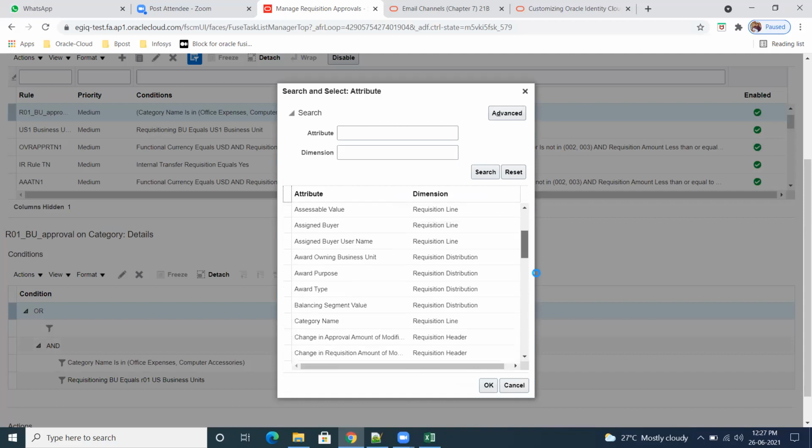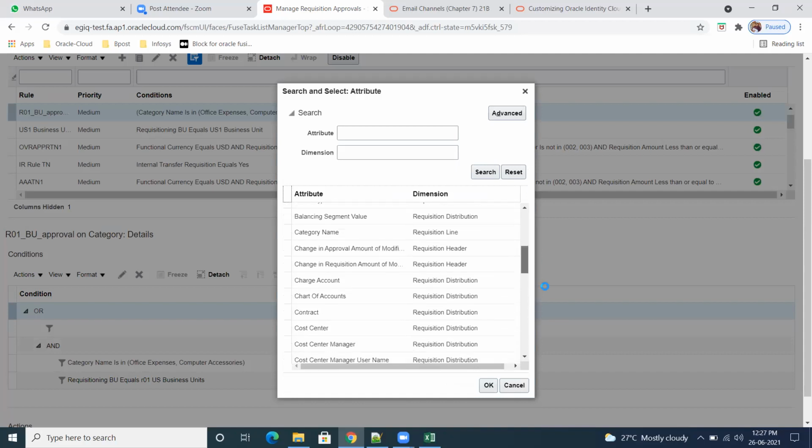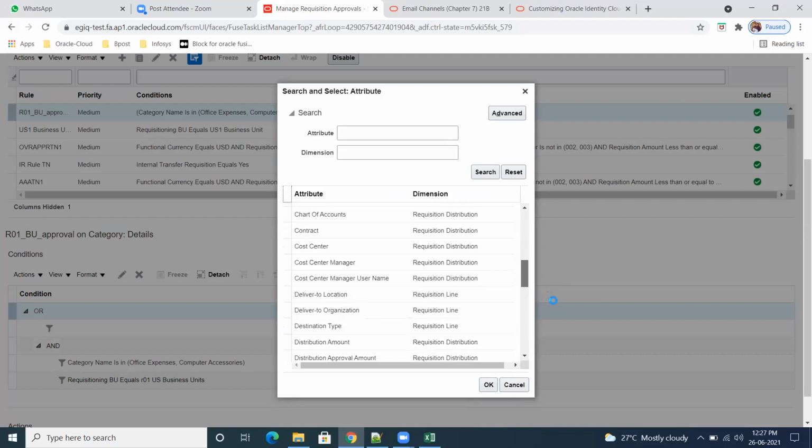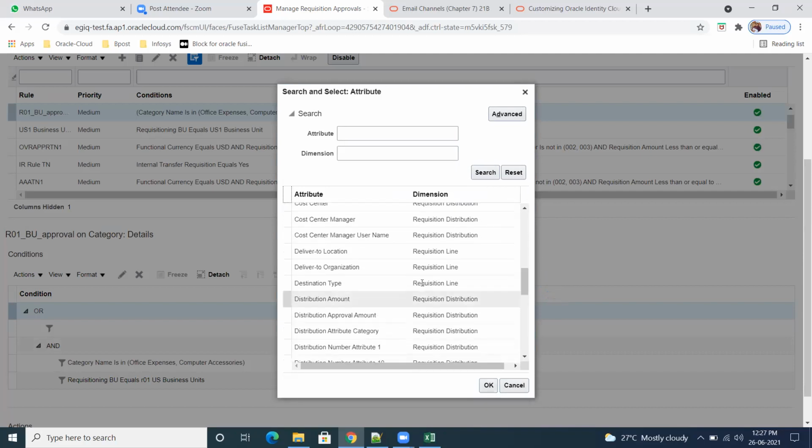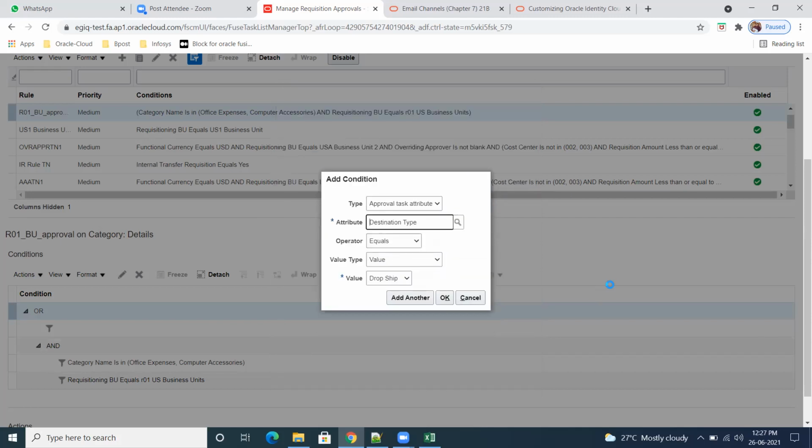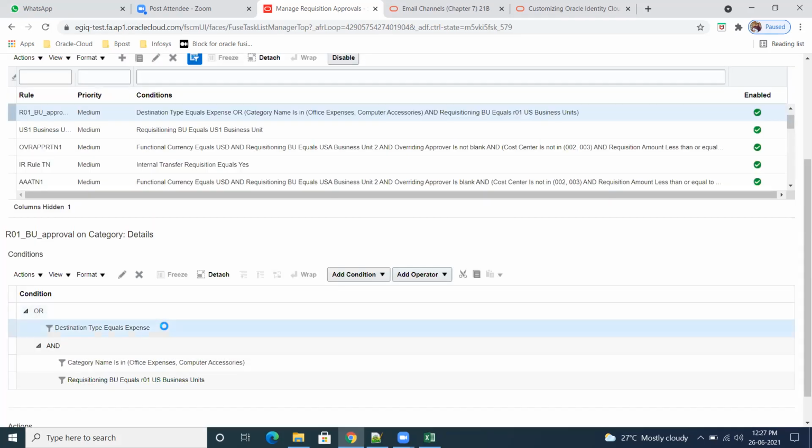There are a lot. Category name. Okay, my delivered to location. Okay, destination type I'll take. Your destination type is equal to expense. That is one condition I'm checking. And add one more condition below.